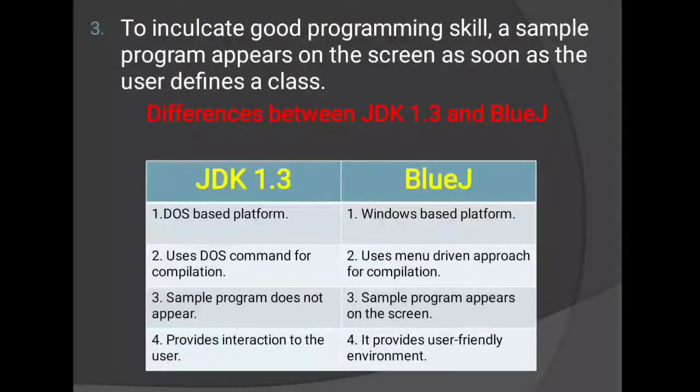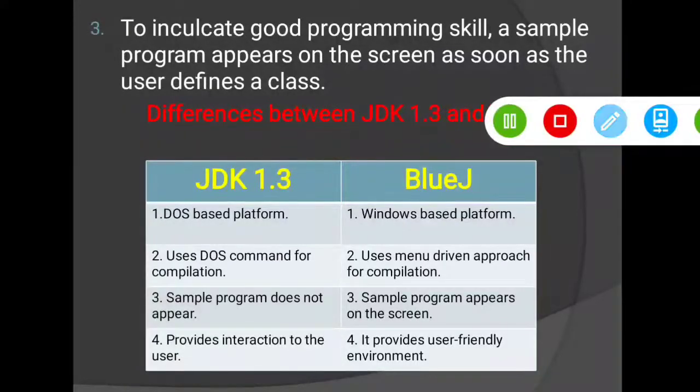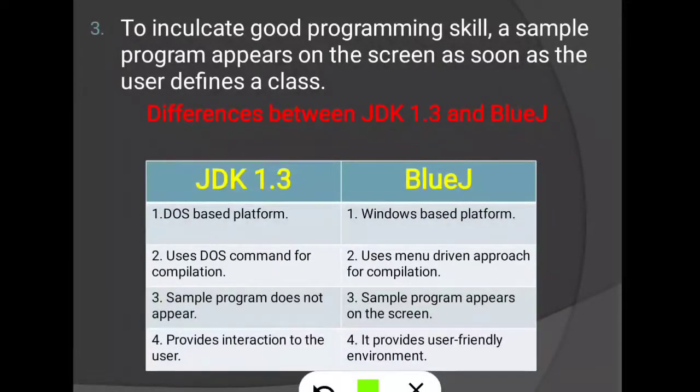A sample program appears on the screen as soon as the user defines a class. See, in BlueJ when we create a class, at that time one sample program or one format of the program will appear on that new screen, so we can follow that program and easily create our program.